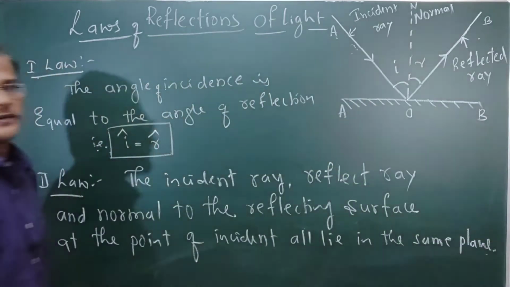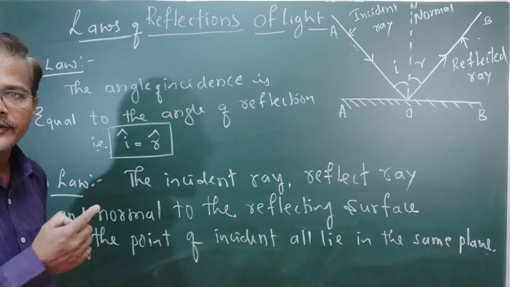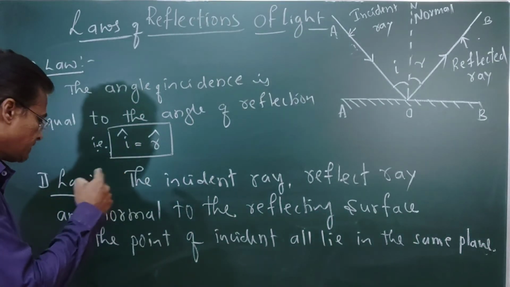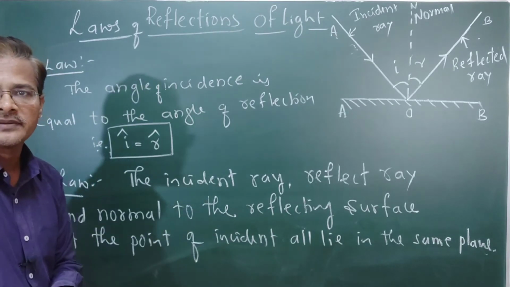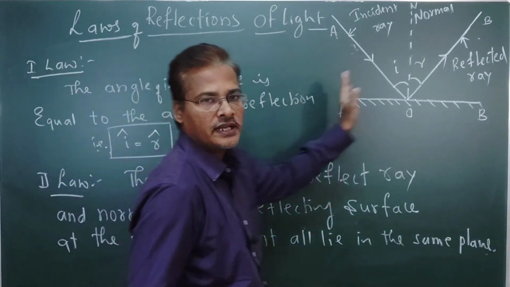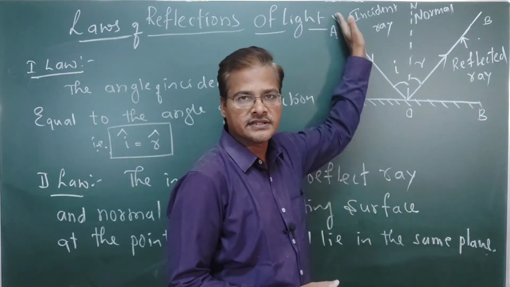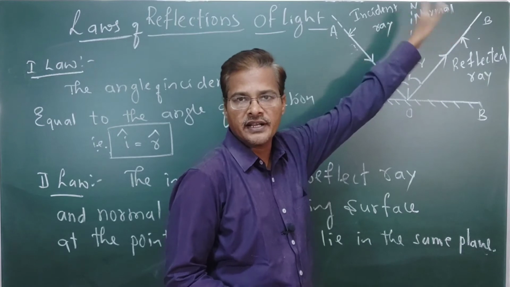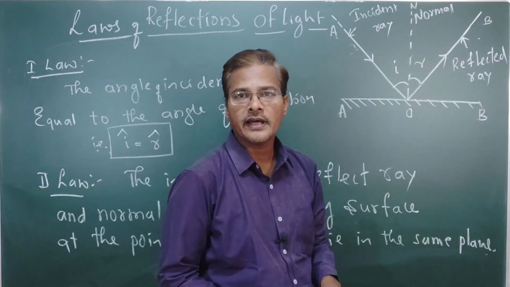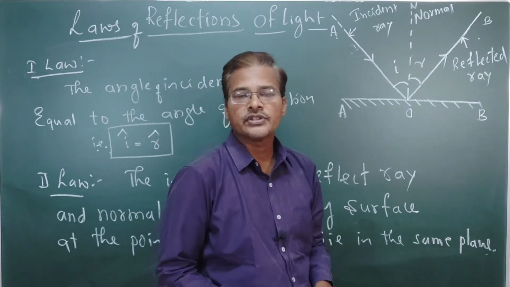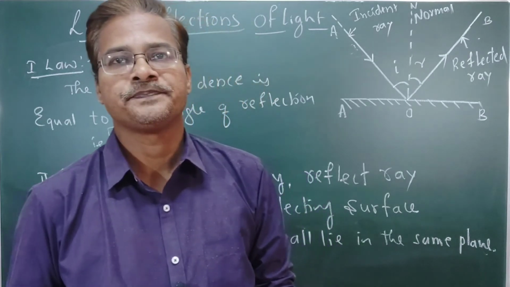Okay, so once again I repeat this one. The incident ray, reflected ray and normal to the reflecting surface at the point of incidence all lie in the same plane. This is AB, the reflecting surface, this is the incident ray, this is the reflected ray and the normal to the line. So all lie in the same plane. So that is the second law of reflection, we are going to call it.